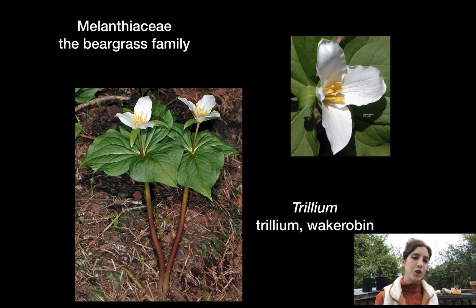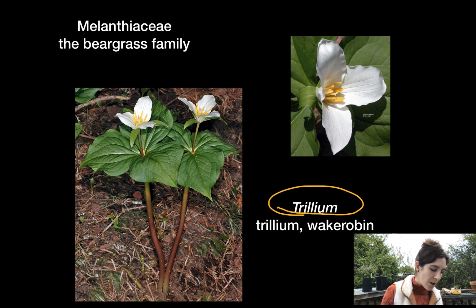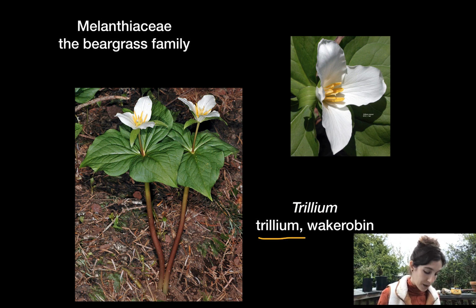Okay, next genus is Trillium. This is another one of those families where we're not picking up family characteristics. You need to know that name, Melanthiaceae. It's called the beargrass family. It's also known as the Trillium family. But the genus that we're picking up in this family is Trillium. Just plain Trillium. And yes, the common name is Trillium or wake robin. In fact, there's even a couple other common names.